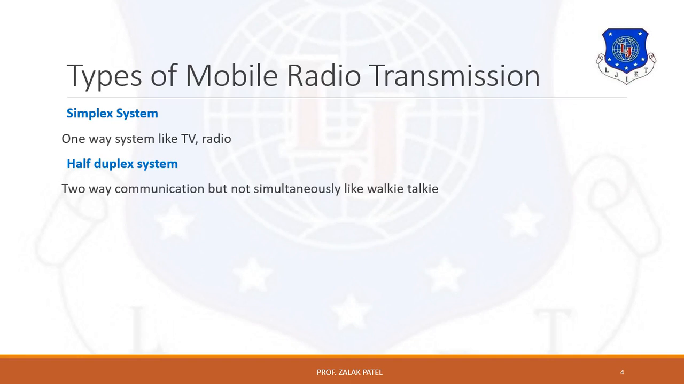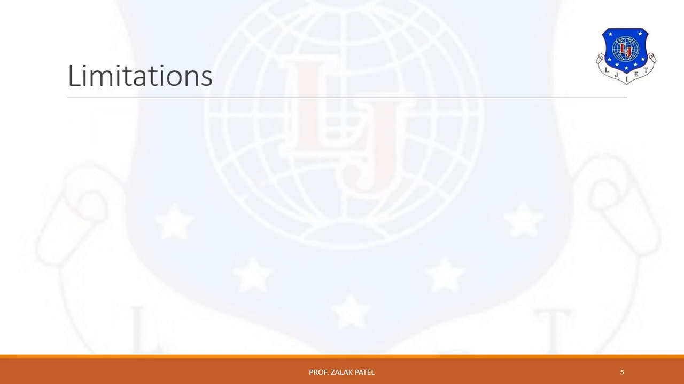Second is the half duplex system. It allows two-way communication with the help of the same radio channel for both transmission and reception, like a walkie-talkie. Next is the full duplex system. It allows simultaneous two-way communication, like mobile transmission and reception on two different channels. Therefore, it can be carried out simultaneously.